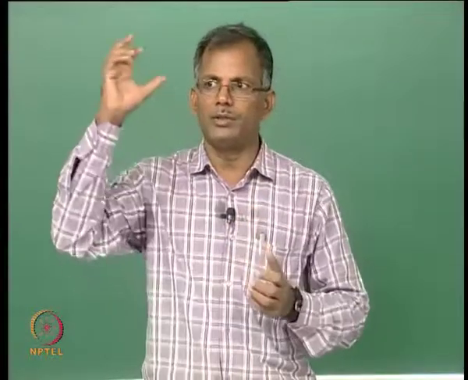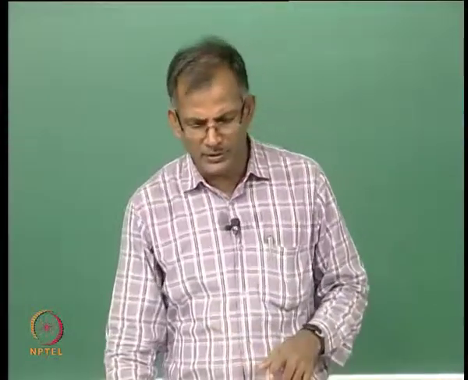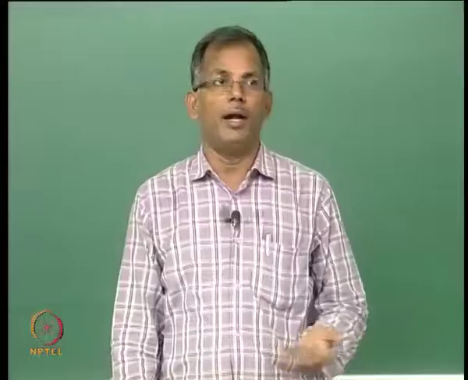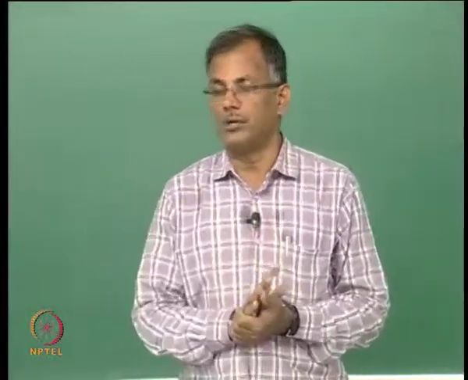Depending on the strain you are trying to allow, indirectly the strain is related to your delta. All we have done is a little bit of approximation. This is required only because when you do a nonlinear second order analysis on a computer, you do not need to worry about all this, as it is automatically taken into account. Here we are deriving a relationship between the strain and the rotation because many times you will do simplified hand calculations.